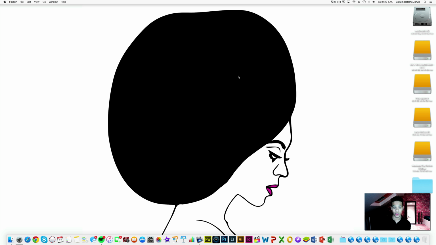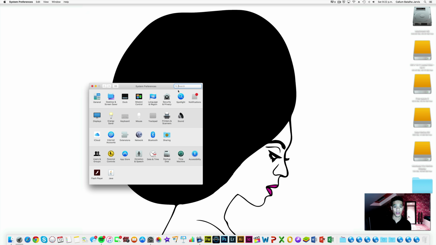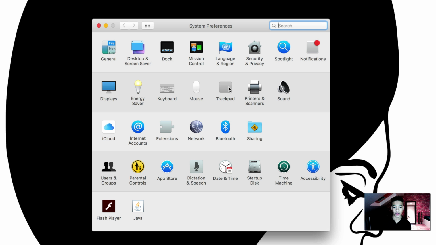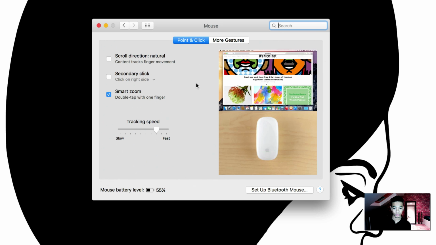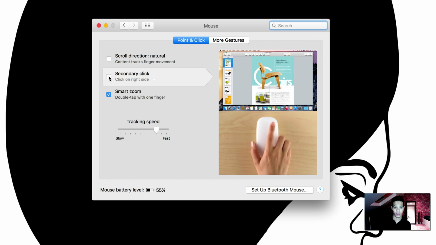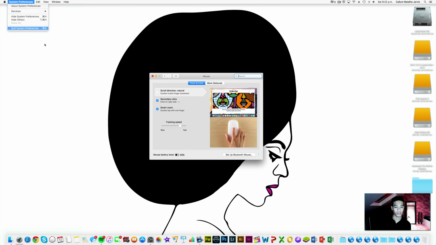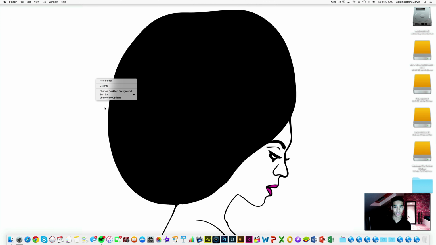So to enable this, you simply go to the Apple logo and System Preferences. Now if you're using a laptop you'd go to Trackpad, but if you're using an iMac or another type of desktop computer, maybe a Mac Pro or Mac Mini, you go to Mouse. Then you go to Point and Click and you select Secondary Click. From there you can decide if you want it to be on the click on the right side or click on the left side. Now I'm going to keep it to click on the right side. Close System Preferences, and now you have right click functionality.